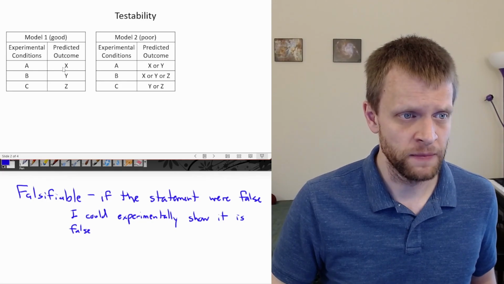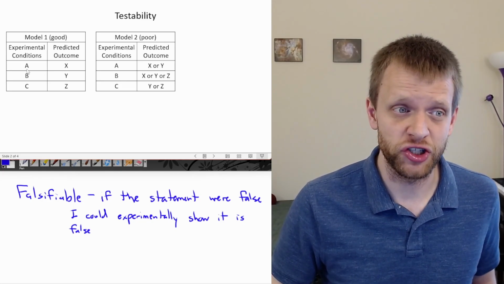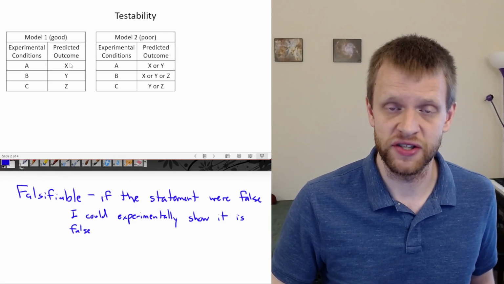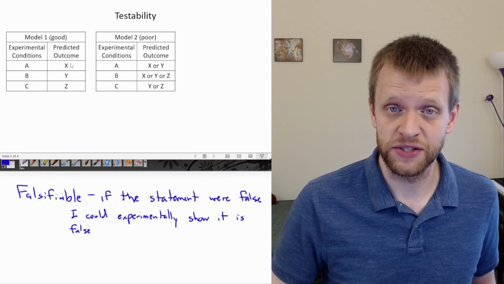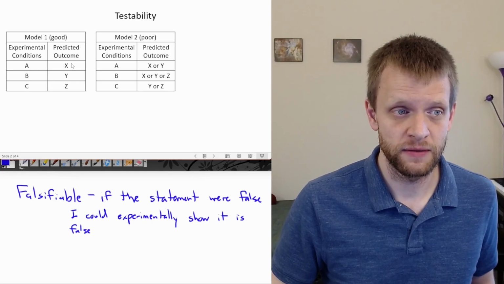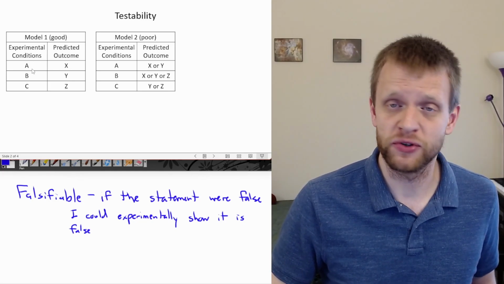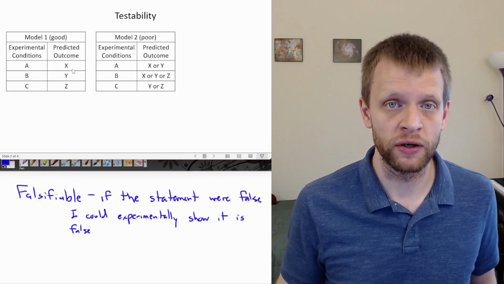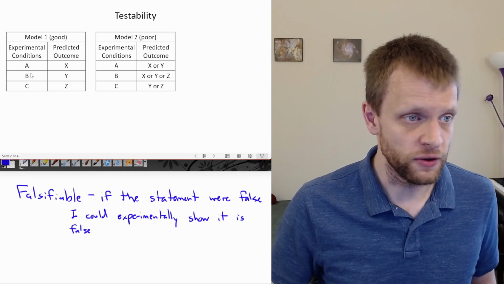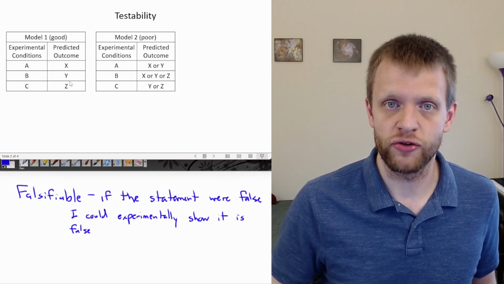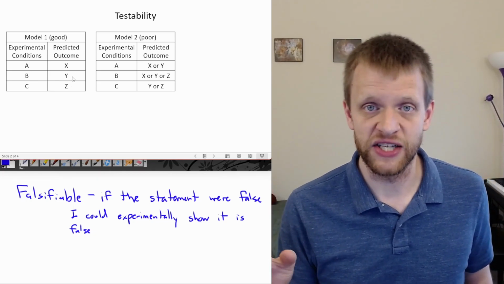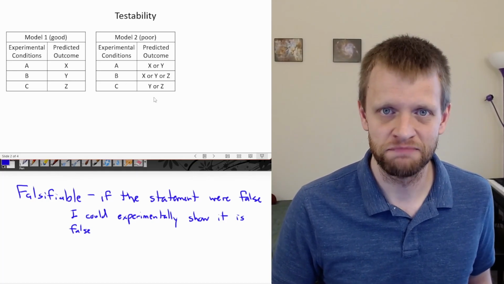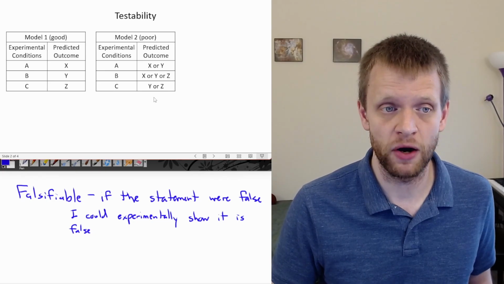In the first model, if I have experimental condition A, and anything other than X happens as the outcome, that model has been falsified. So if I do experimental condition A and I get anything other than X, the model is wrong and I can discard it. For experimental condition B, if anything other than Y happens, my model has been falsified. But model 2 is a little bit less specific, so it's going to be harder to falsify.